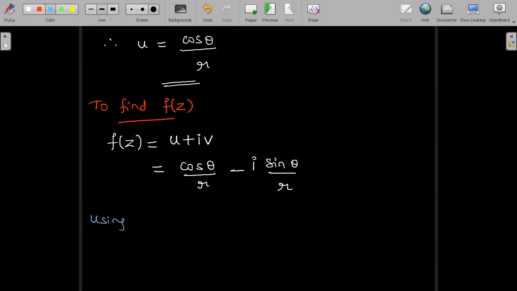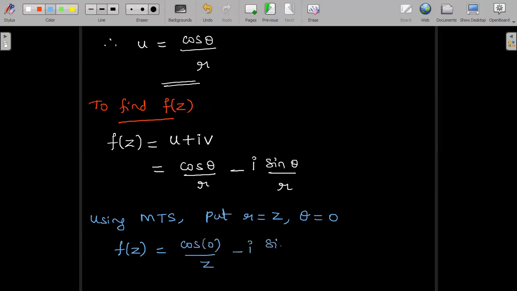So using Milne-Thomson substitution, put r is equal to z and theta is equal to 0. So what do we get for f of z? Cos 0 divided by z minus i into sine 0 divided by z. So we recall standard values. Cos 0 is 1, sine 0 is 0. So this gives us f of z as 1 by z. Sine 0 is 0, so imaginary term vanishes. Cos 0 is 1, so 1 by z is the answer for f of z.